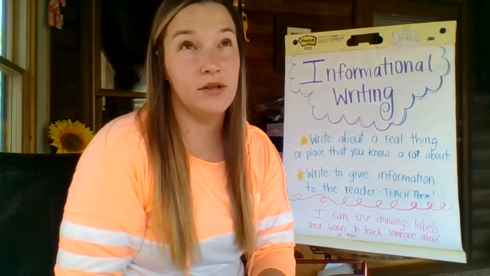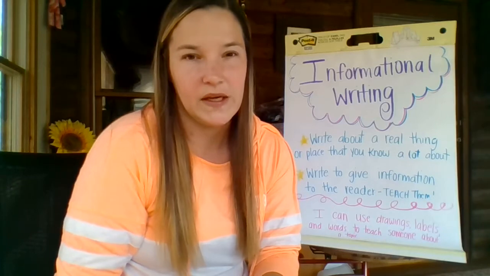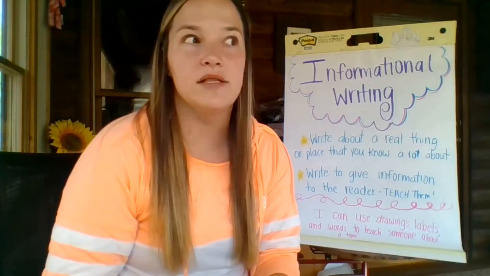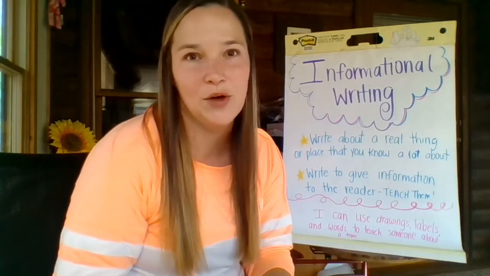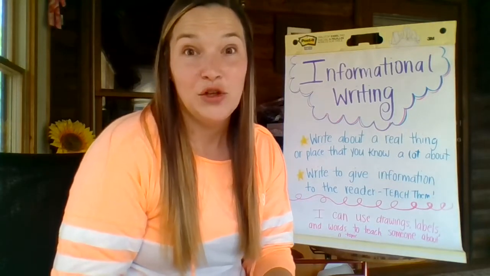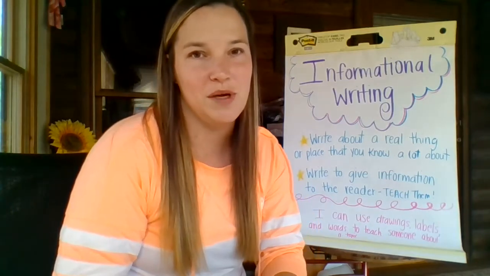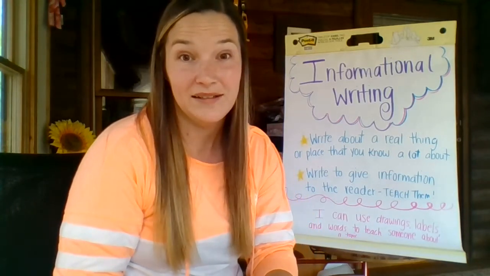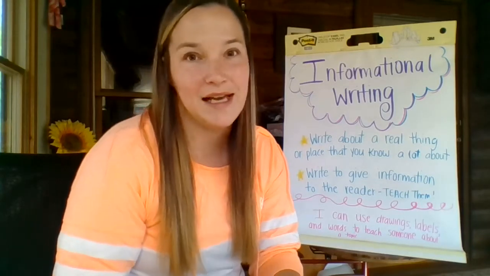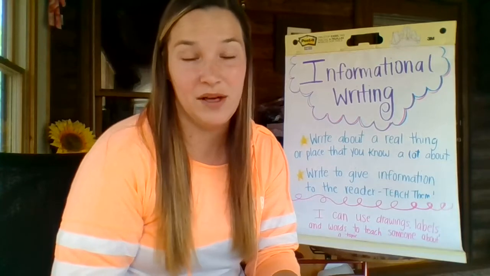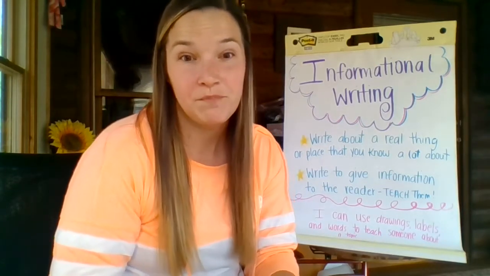In order to do that, we've got to think about what is something that we know a lot about. We might know a lot about some different people. Maybe you know a whole lot about Spider-Man or Princess Elsa. You might know a lot about a different place. Maybe you love to go to McDonald's with mom and dad. You could write about that. And also we can write about things, like our pets. I know a lot about dogs, so maybe I want to write about dogs, and I want to teach someone else about dogs who might not know about them.